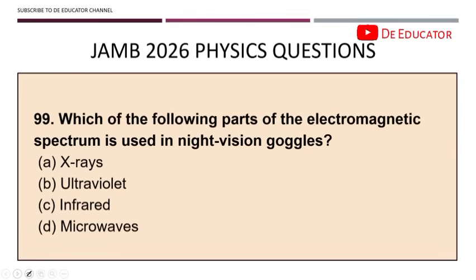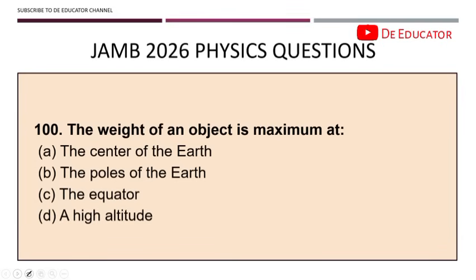99. Which of the following parts of the electromagnetic spectrum is used in night vision goggles? We have infrared. Infrared detects heat radiation. So because it detects heat radiation, it enables vision in the dark. So those who have night vision issues, infrared goggles can be used to rectify that. And 100, the last, the weight of an object is maximum at the pole of the earth, because gravity is slightly stronger at the poles due to the earth's shape and rotation.